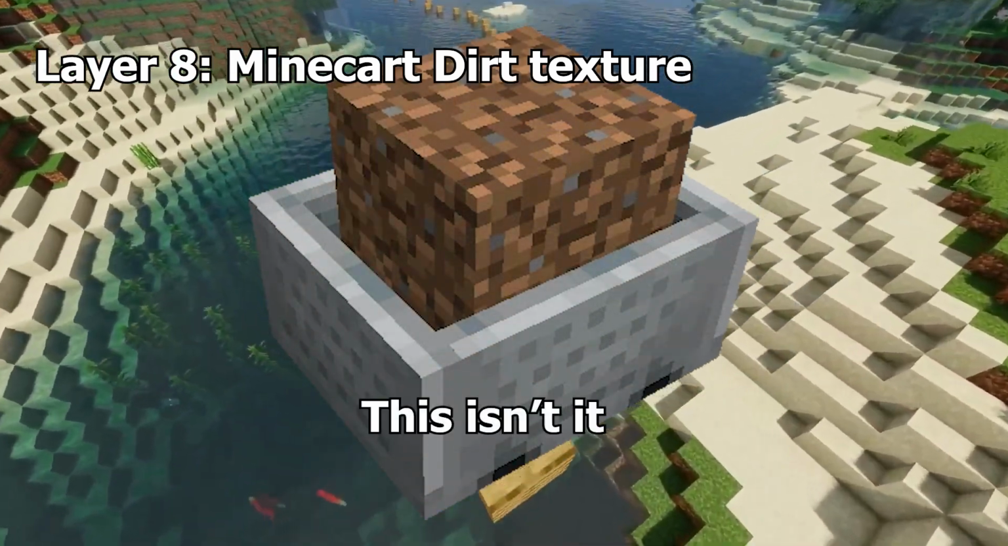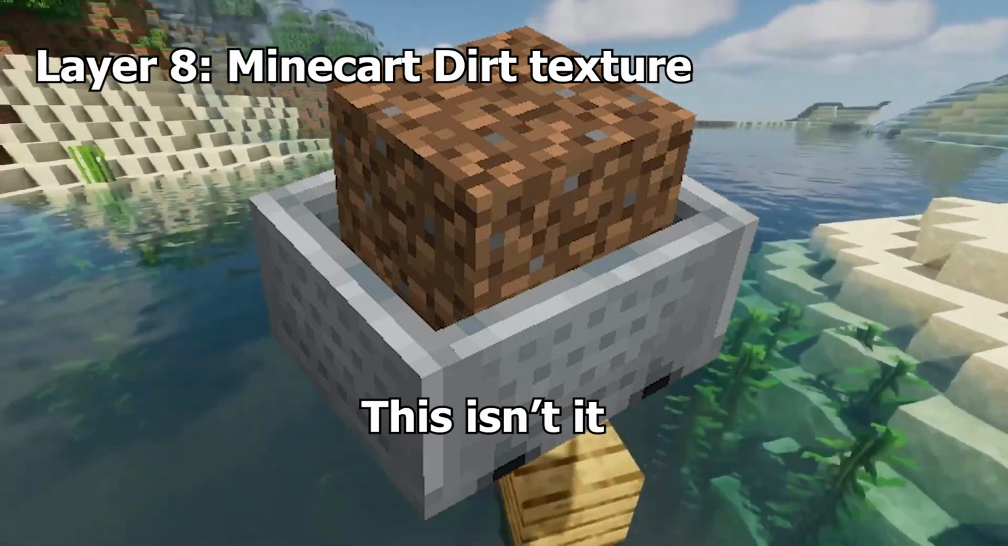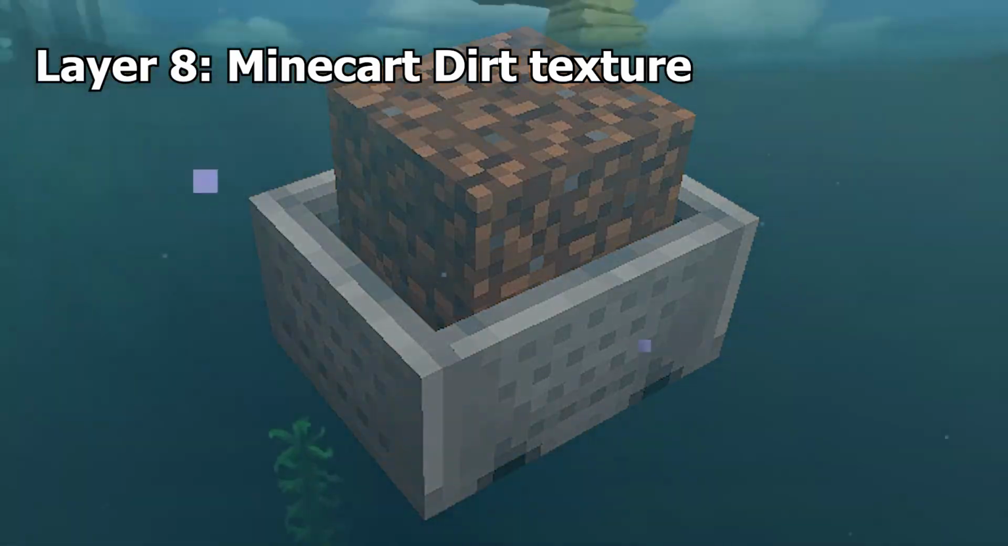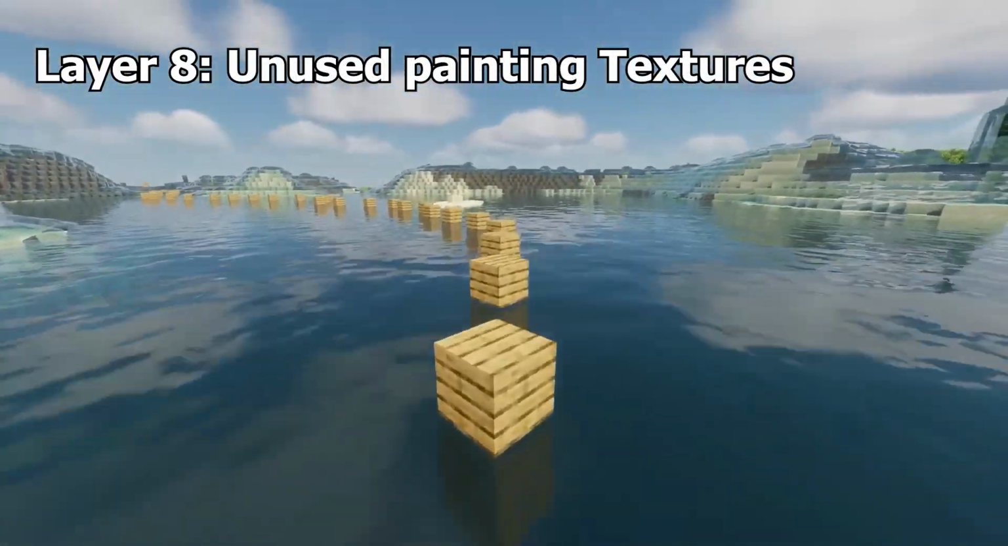Minecart Dirt Texture. Minecarts have a hidden piece of dirt in them that can only be viewed in spectator mode, as it is blocked by other textures. It was a relic of the time when minecarts were going to carry items like a portable chest.